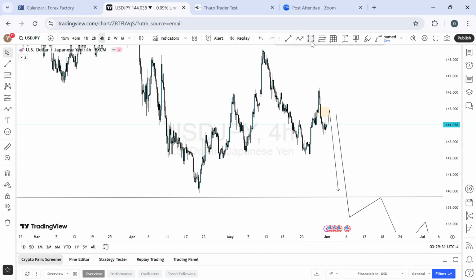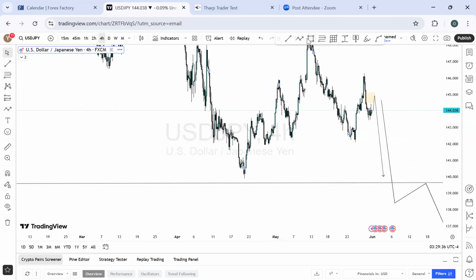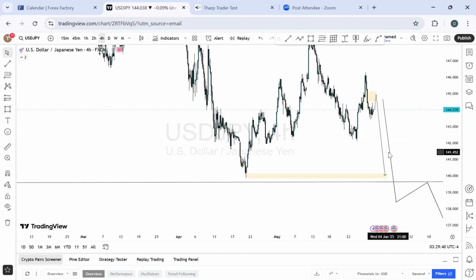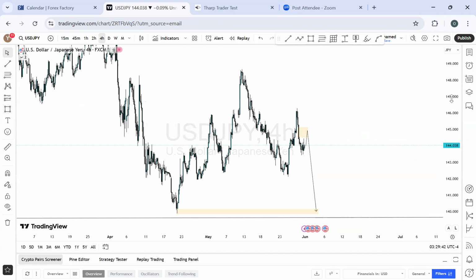Where is the place? Right here. Expecting the price to come in here. Expecting the price to come here. Okay, so with that, I can take out this one. I don't love messy charts.